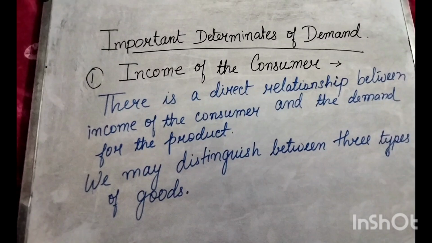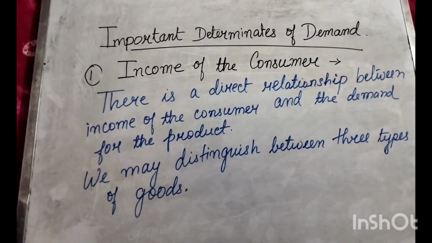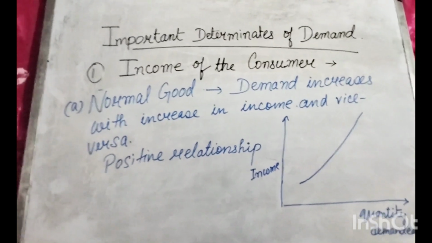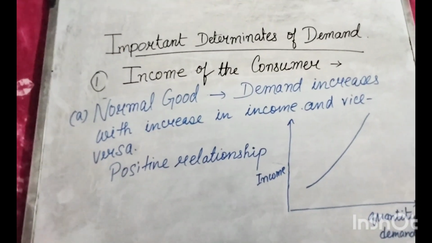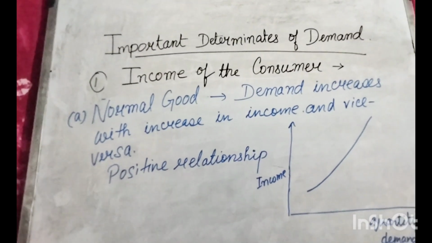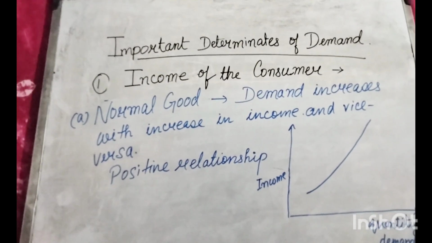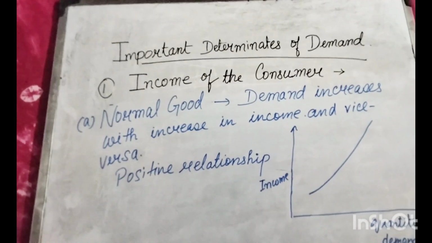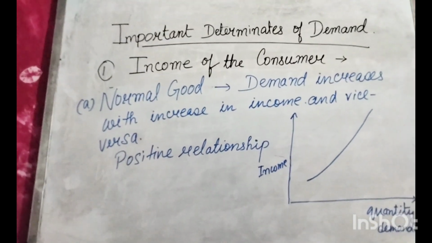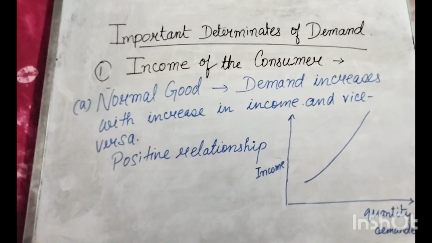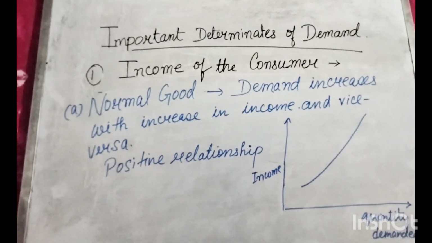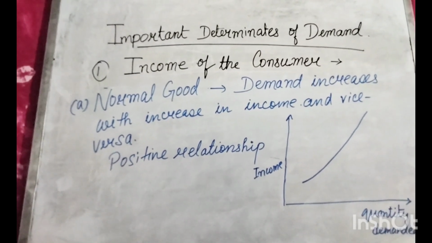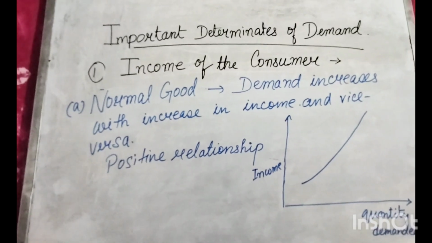So therefore we may distinguish between three types of goods. So let us discuss the first type of good. First type of good is the normal good. What is this normal good? Here demand increases with increase in income and vice versa. That means in the case of the normal good, the demand will increase with the increase in income and decrease with the decrease in income. So there will be a positive relationship between income of the consumer and demand for the commodity.